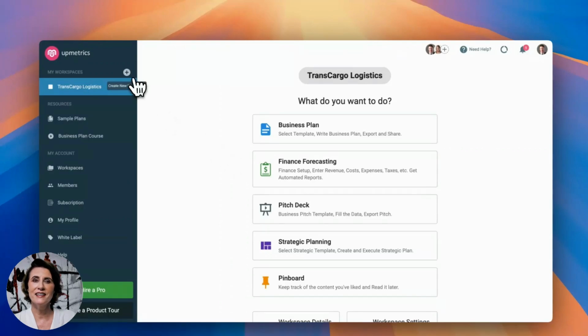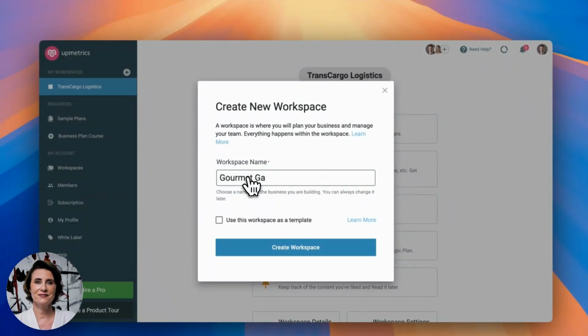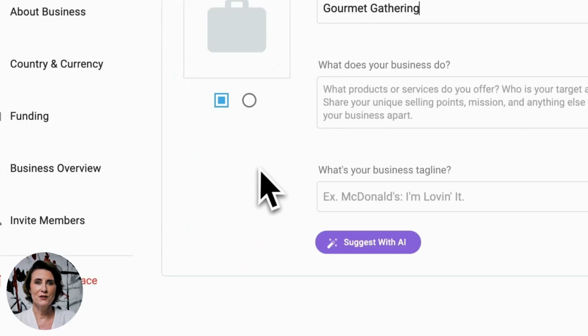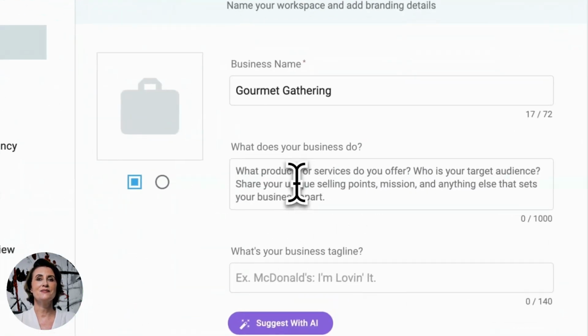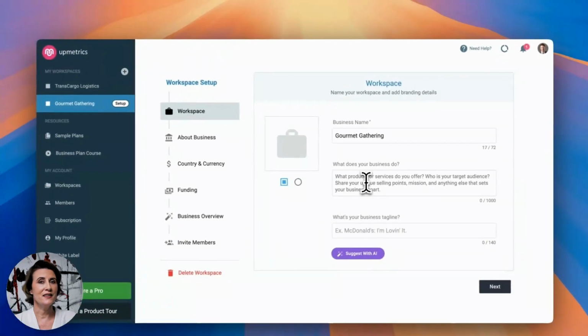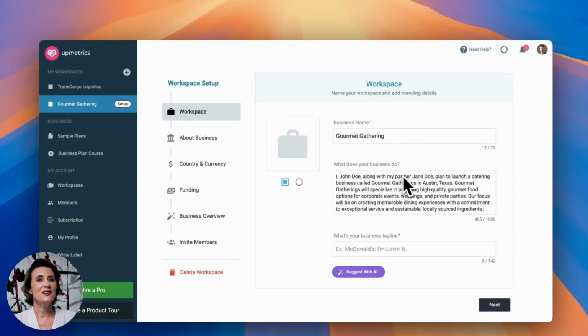We will start by creating a new workspace for our catering startup called Gourmet Gathering. This will lead to a workspace wizard that will ask step-by-step questions where we need to enter some essential details about our business idea. This will also generate some questionnaires like what kind of products and services we are going to sell. Basically, our AI will try to understand our business idea, so it will learn more about our business, and later, it will help us to understand and assist us in drafting our business plan.